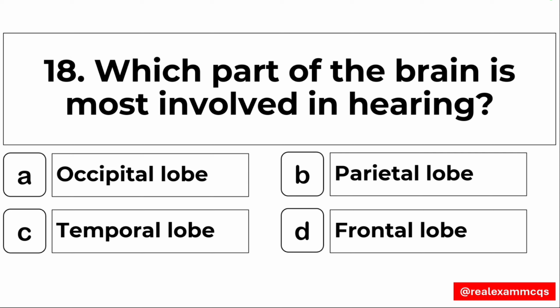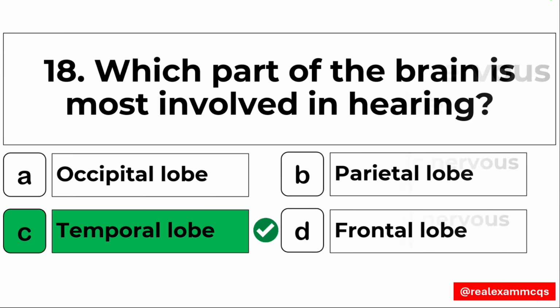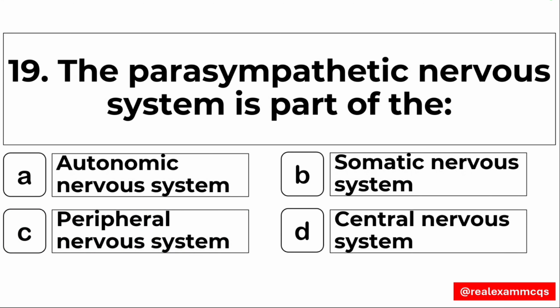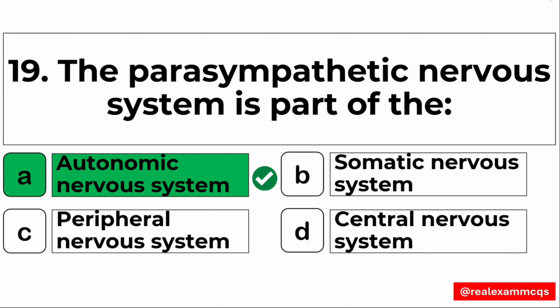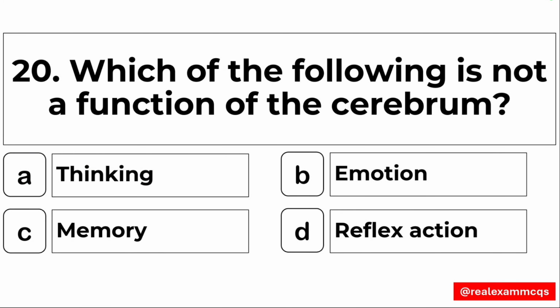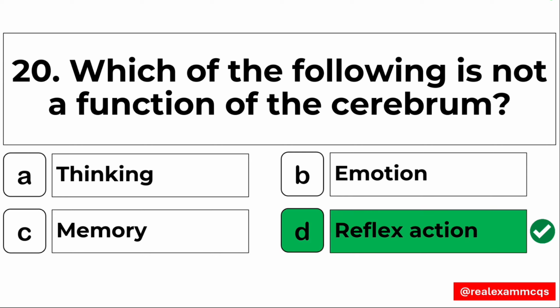Right answer, option number C, the temporal lobe. 19, the parasympathetic nervous system is part of the autonomic nervous system. Option number A is the right answer. 20, which of the following is not a function of the cerebrum? Right answer is option number D, the reflex actions, as the reflex actions are controlled by the spinal cord.